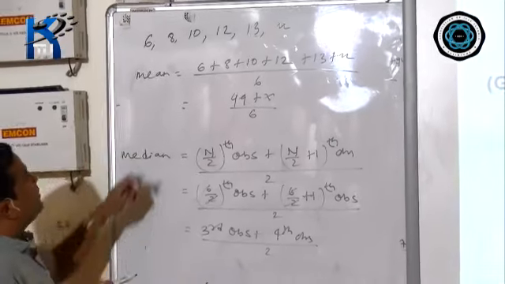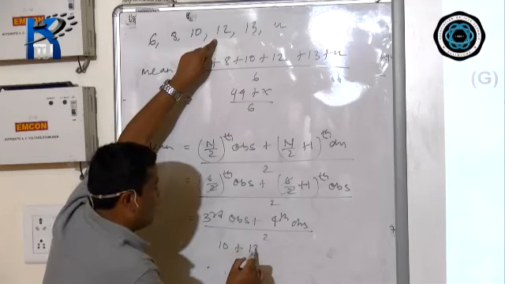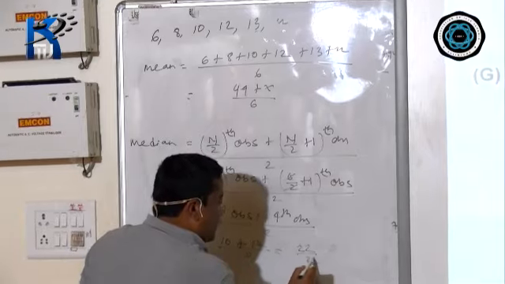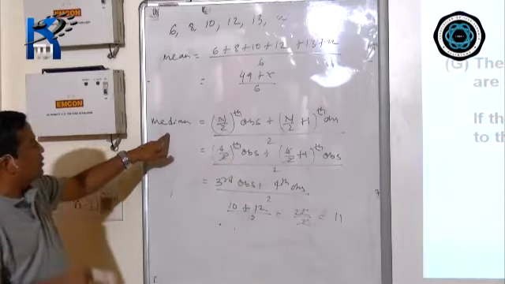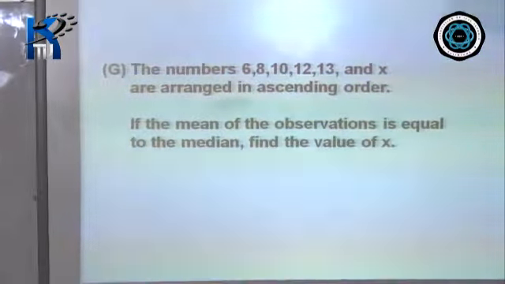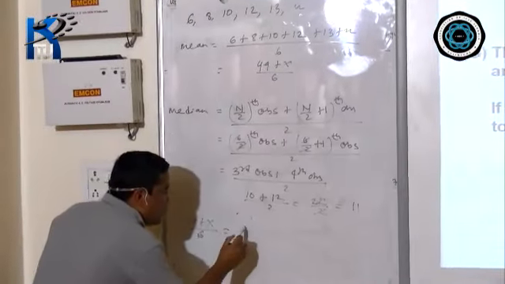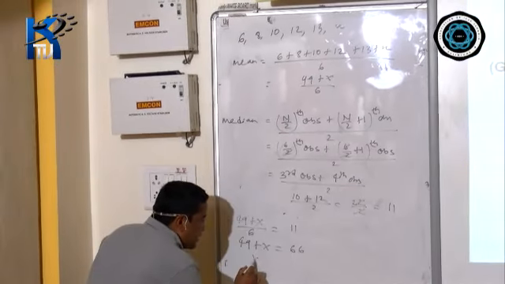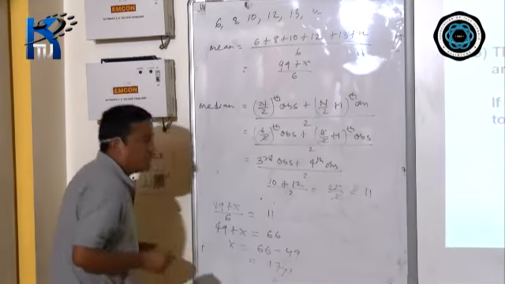Now the third observation means 1, 2, 3, so 10 plus 12 divided by 2. 10 plus 12 is 22, divided by 2 is 11. This is the answer for the median. Now according to your question, it is given that mean equals median. So what is the value of the mean? (49 plus x) divided by 6 equals 11. 49 plus x equals 66. x equals 66 minus 49, which equals 17.